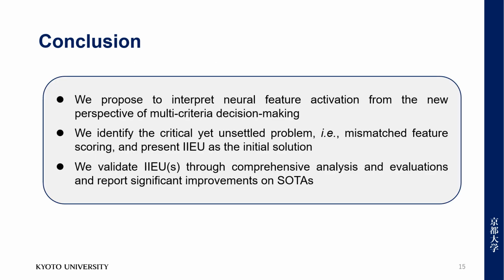Here we summarize our conclusions as threefold. We propose to interpret neural feature activation from the new view of multi-criteria decision making, and we identify the critical yet unsettled problem, mismatched feature scoring, and present IIU as the initial solution. Then we validate IIUs through comprehensive analysis and evaluations and report significant improvements on sorters.